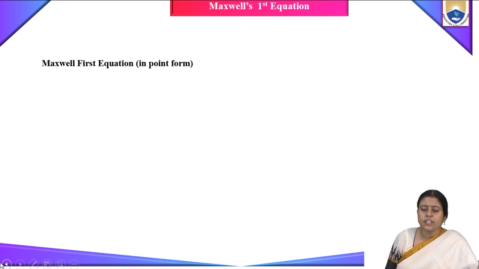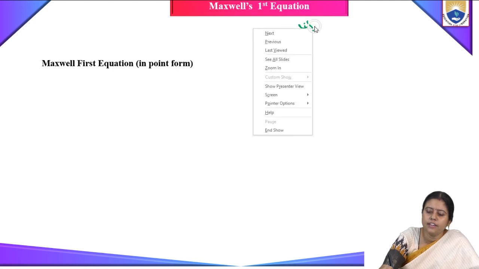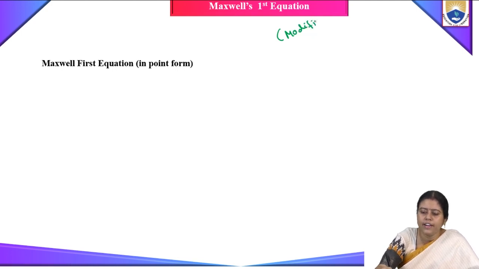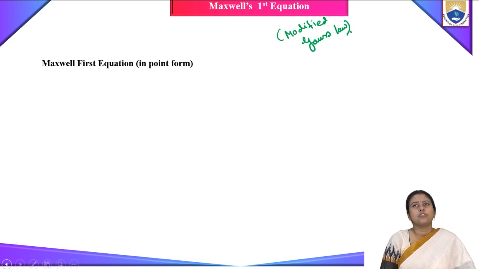So, Maxwell's first equation, as I told in the second slide, is also known as the modified Gauss law.